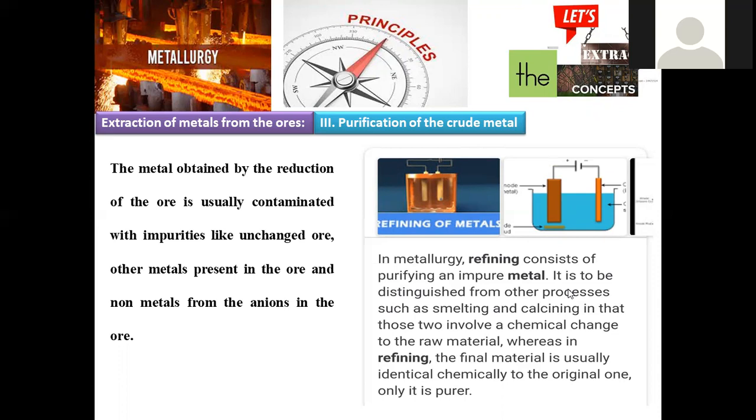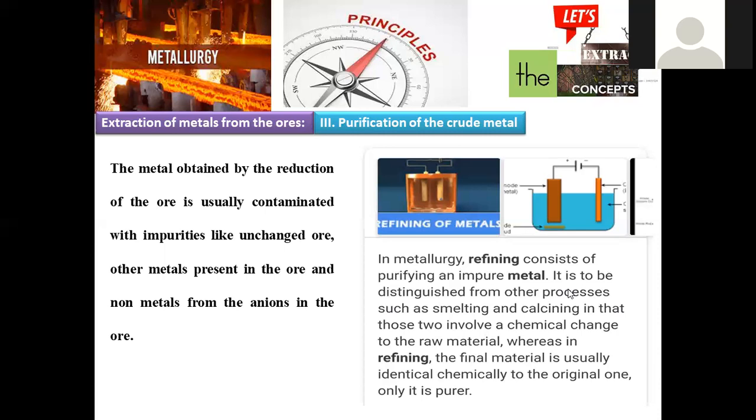So if we are having 70% of the metal content with all other impurities along with it, in that case we have to go for this refining in order to improve its purity. So for that purpose, refining is required. Many methods can be chosen for the purification of crude metal. It is to be distinguished from other processes such as smelting and calcination.